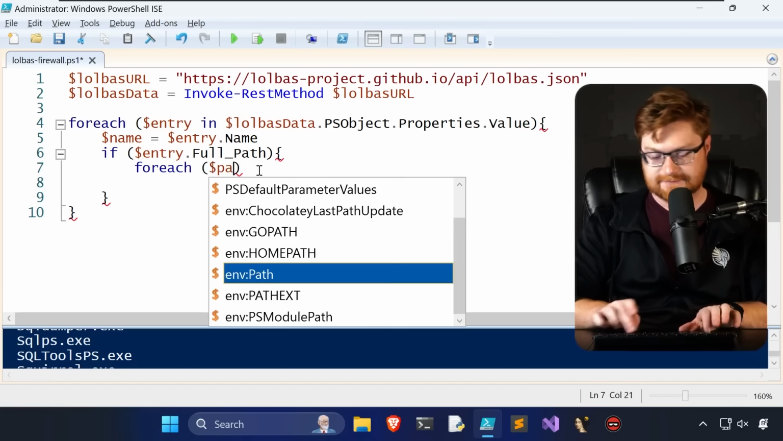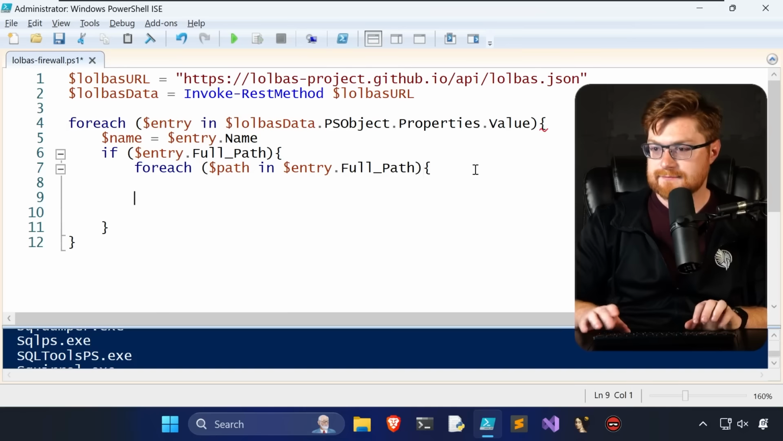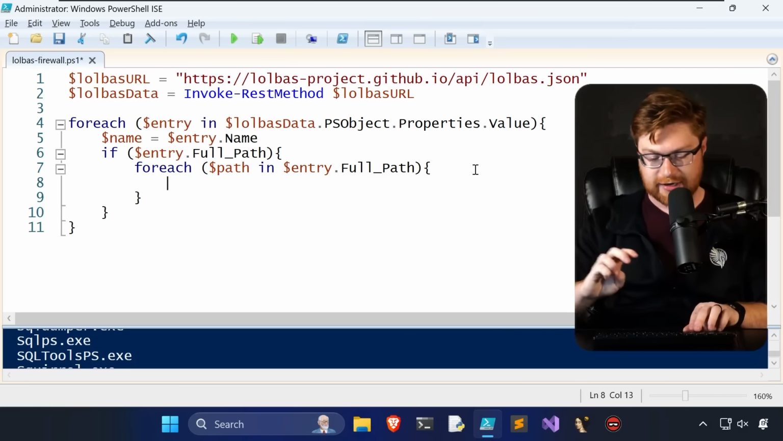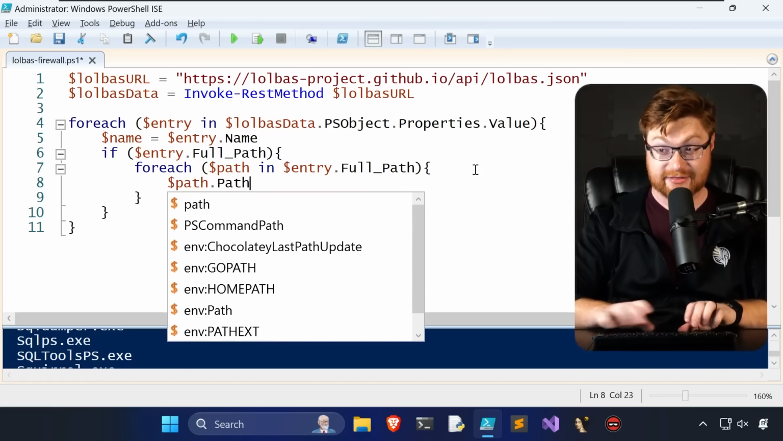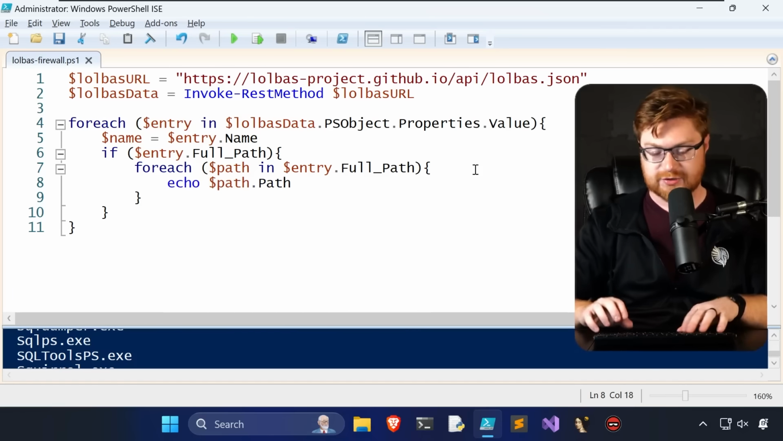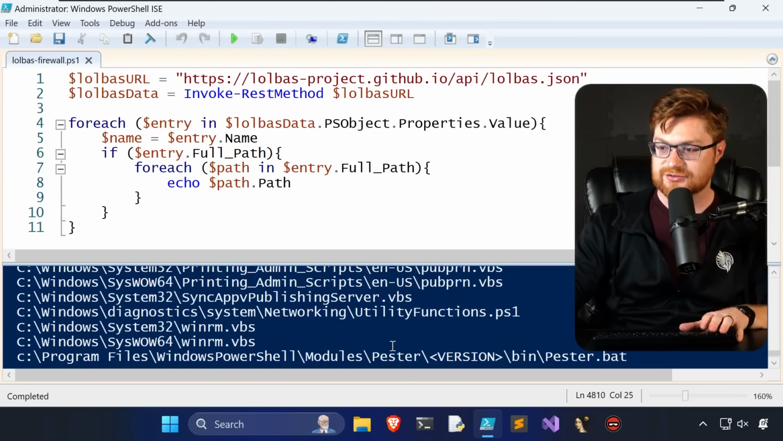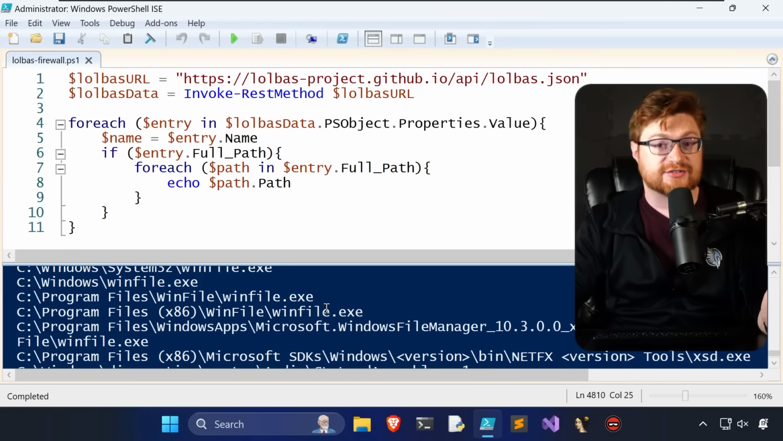Let's just say path in that entry's full path. In which case, remember, that is just another hash map or associative array. So we'll need to extract out the path.path from there, if that's not weird or confusing whatsoever. Let's echo that all out, and now you can see, okay, we're getting the actual file system location as we should. Next, we'll need to check if that exists on the endpoint.